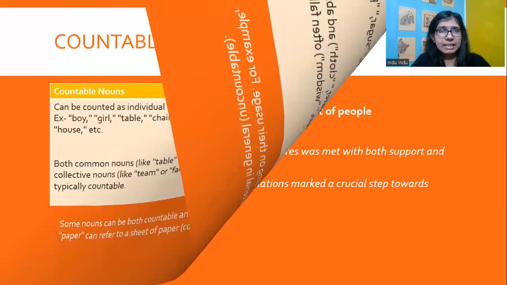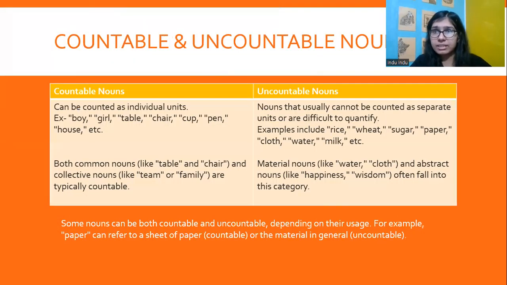Now we would be discussing countable and uncountable nouns. Countable nouns can be considered as individual units. Uncountable nouns cannot be counted as separate units. That is, they're difficult to quantify. Countable nouns could be boy, girl, table, chair, bottle, cup, pen, pencil. So, all these things are countable nouns. Something that can be counted as individual units.